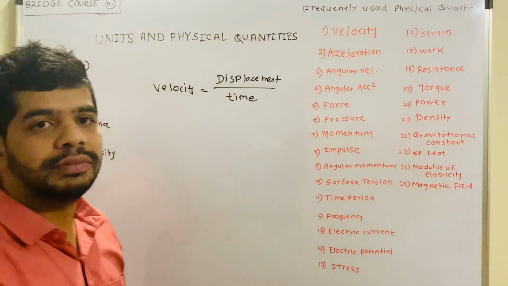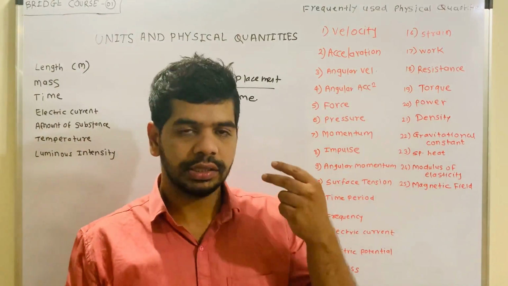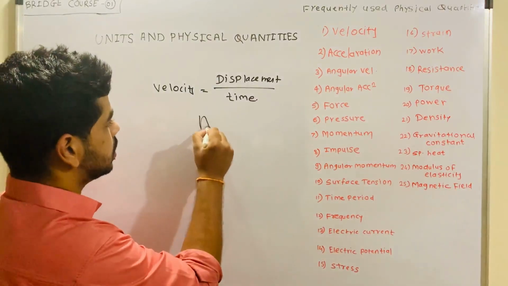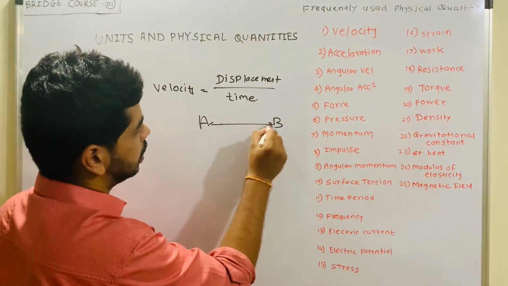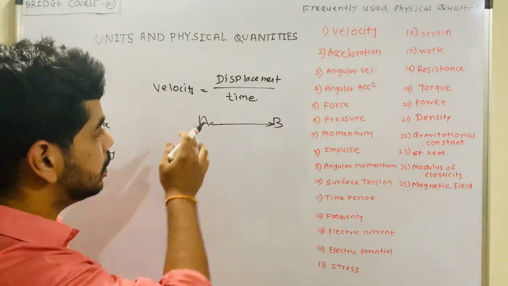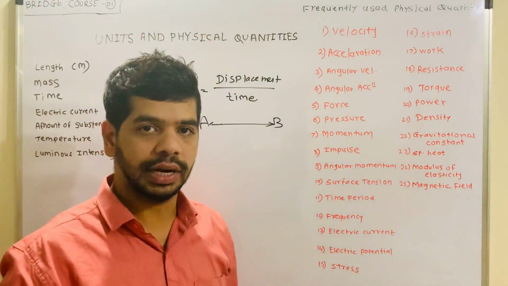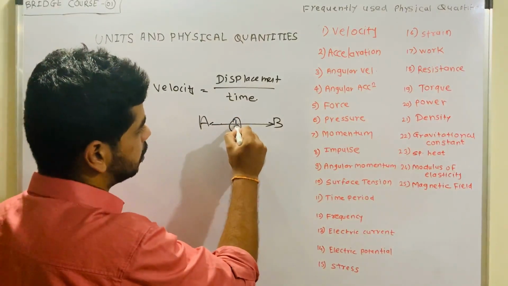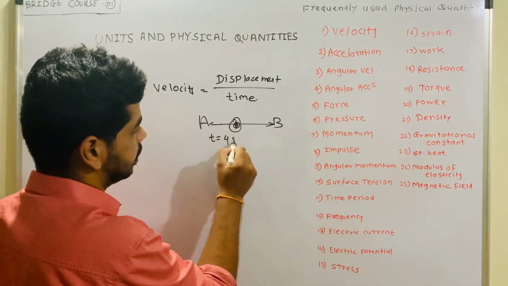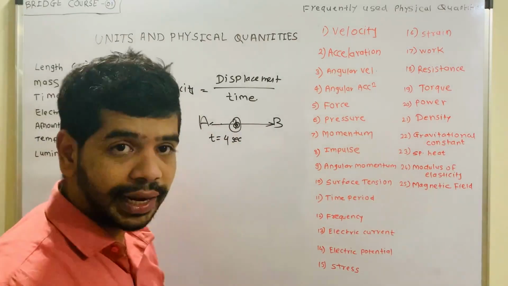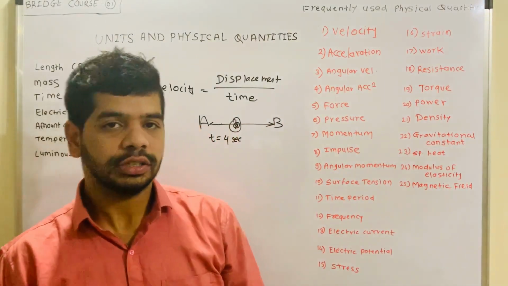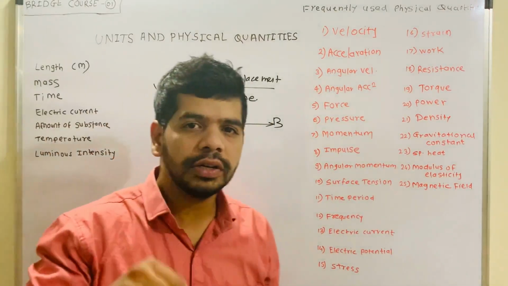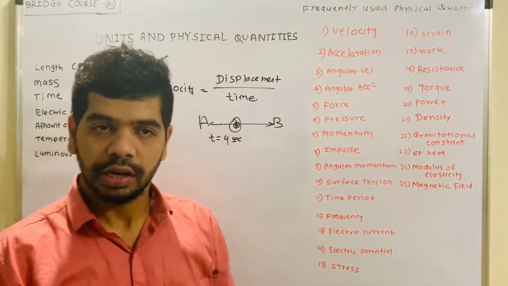Velocity is of two types: average velocity and instantaneous velocity. Average means, suppose there are points A and B, and you take the average speed or velocity in between; we call this average velocity. Instantaneous means you want the velocity at one particular position only, suppose at t equals 4 seconds. This we call instantaneous velocity. For average velocity, we consider the total path, and for instantaneous velocity, we calculate for that particular instant of time. So this is the velocity.